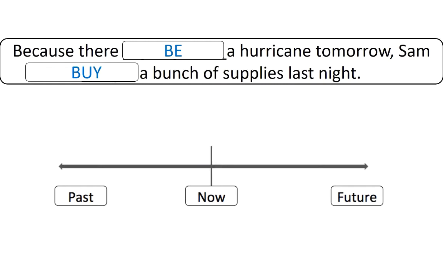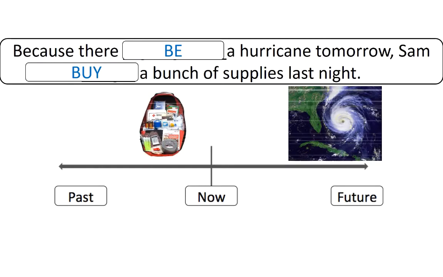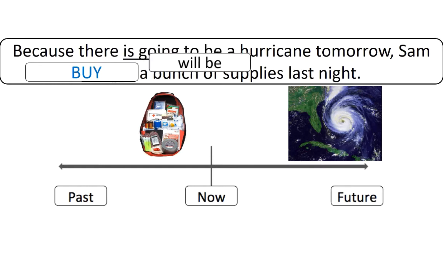Think about the timeline for this one. Because there's a hurricane tomorrow, Sam, a bunch of supplies last night. When do these events occur? The answer is because there is going to be a hurricane tomorrow, or we can also say because there will be a hurricane tomorrow. Since this is a prediction, both ways are okay. Sam bought a bunch of supplies last night.